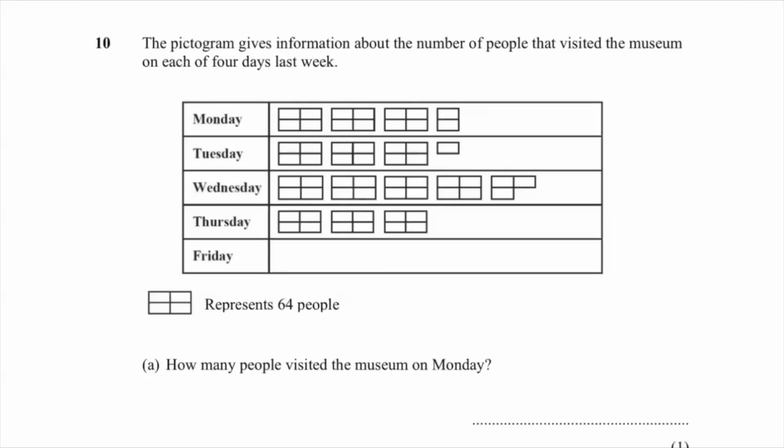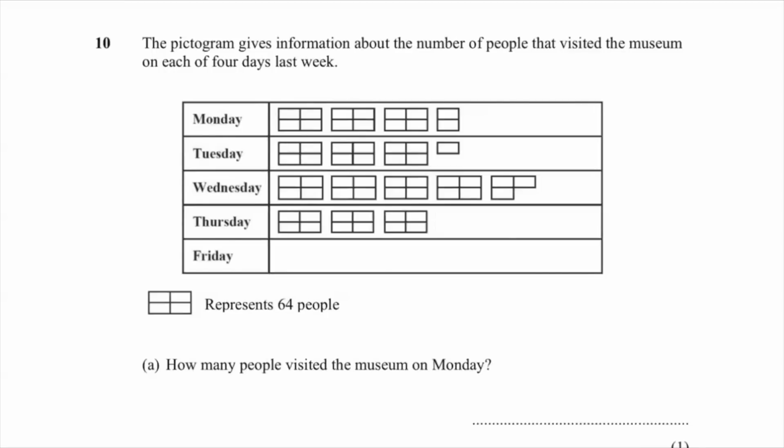Okay, so we've got a pictogram. It's all about a number of people that visited a museum on each of 4 days. We're being told that our symbol represents 64 people. So this is quite a large number for a pictogram. How many people visited the museum on Monday?